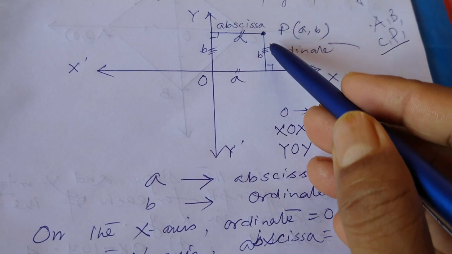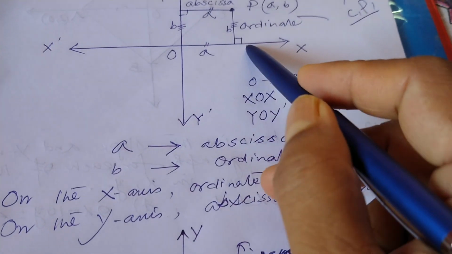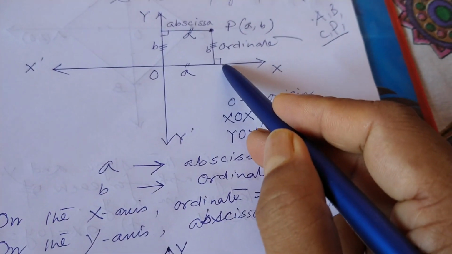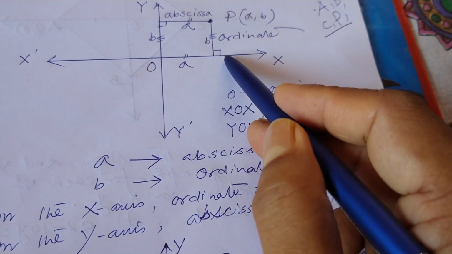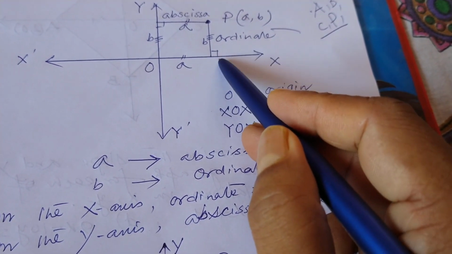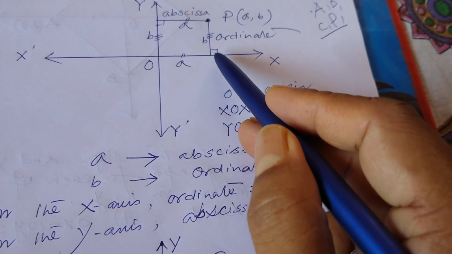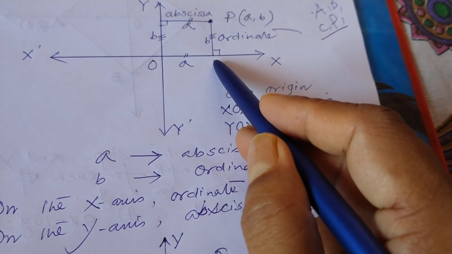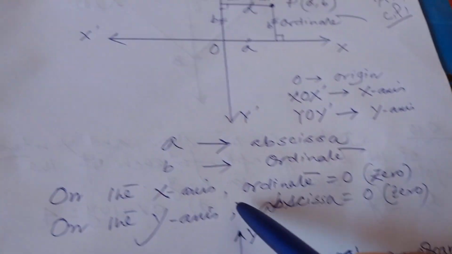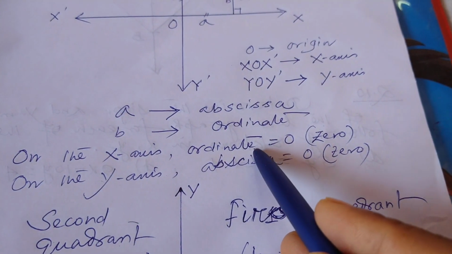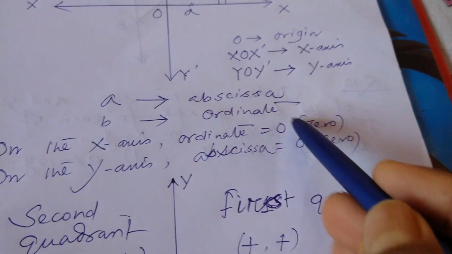If we plot a point on the x-axis, that is, the distance of the point from the x-axis is 0, that is, the ordinate will be 0. So on the x-axis, the ordinate is 0.